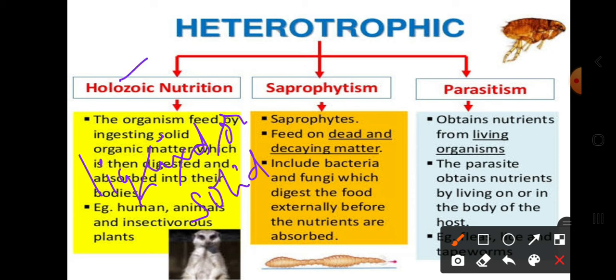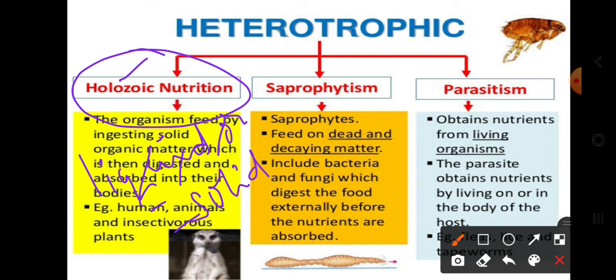That method of nutrition we call holozoic nutrition. Most animals exhibit holozoic nutrition, right from humans and other animals to insectivorous plants, and even insects follow holozoic nutrition.